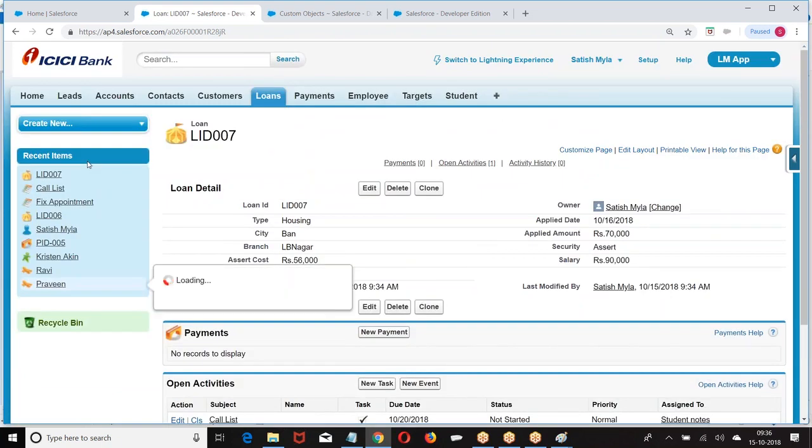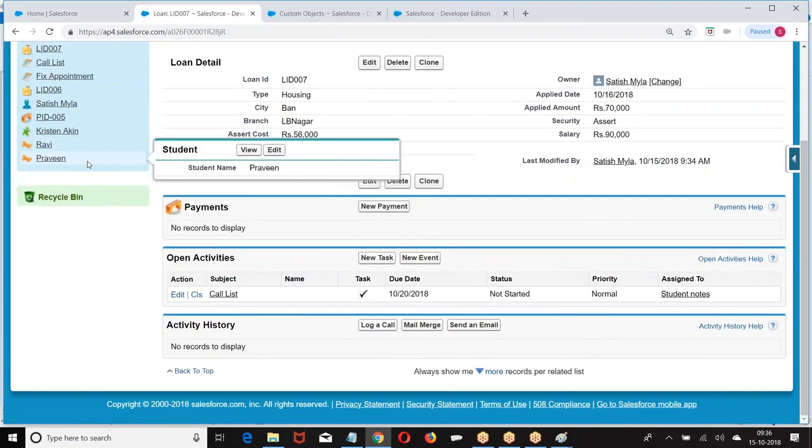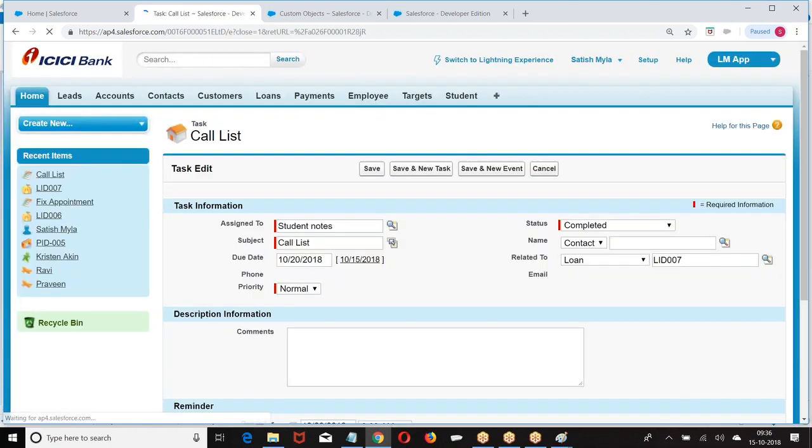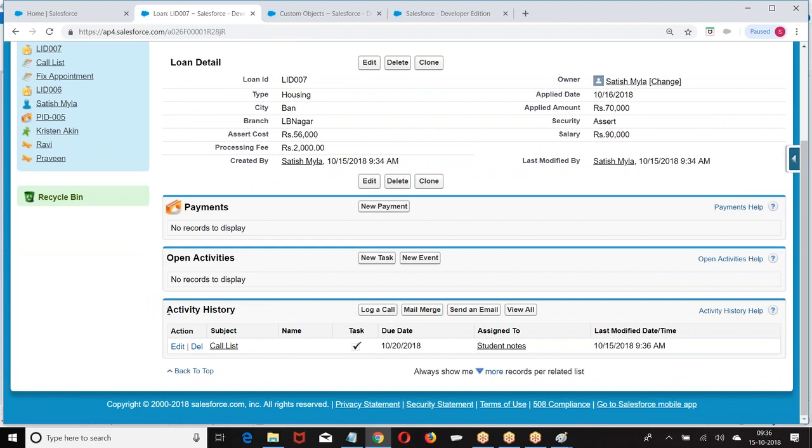Okay. I hope you followed this point here. Now when the rule is met, automatically task is assigned. Now who has the role of regional manager? Student has the role of regional manager. So task is assigned to student. Whatever the tasks that are assigned, I can find them under open activities. If the task is closed, I can see them under activity history.